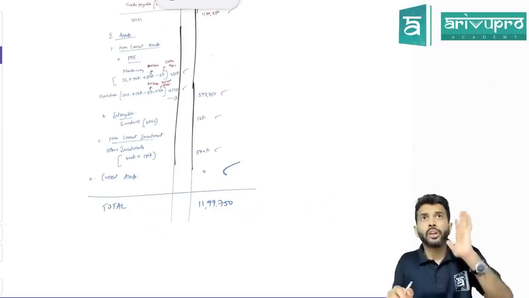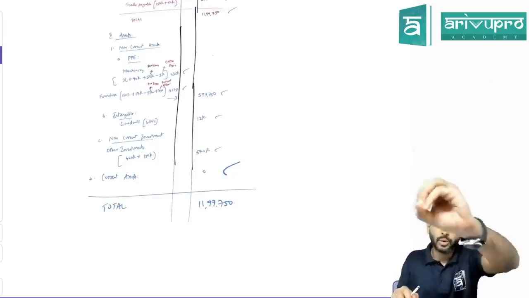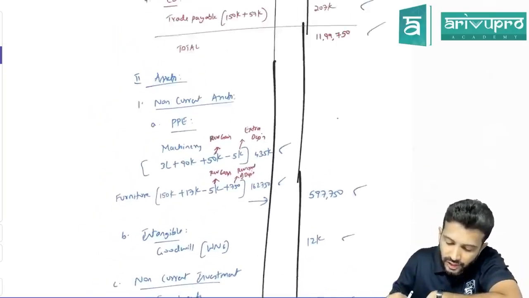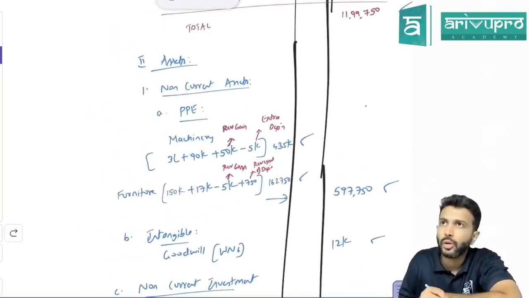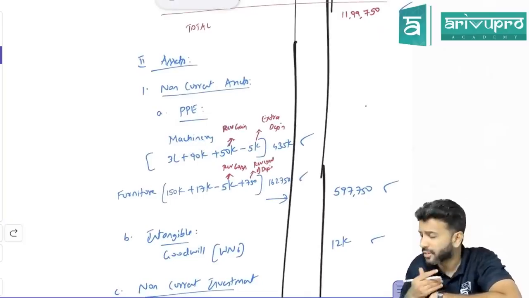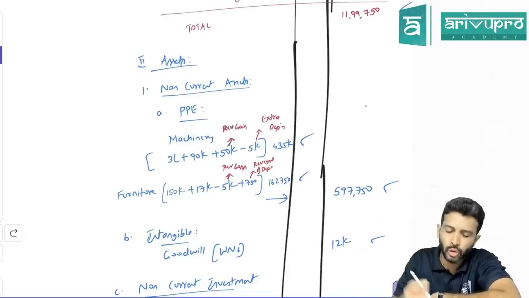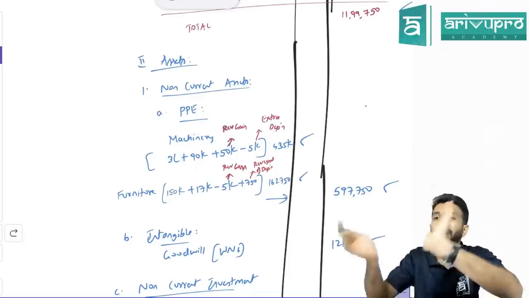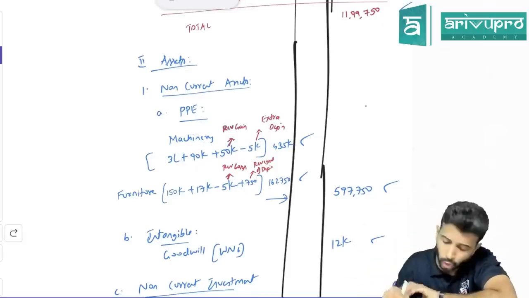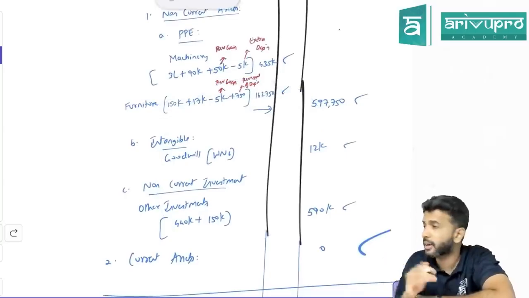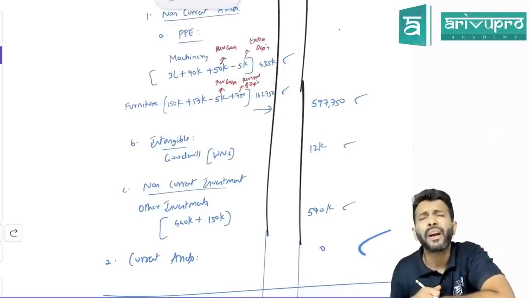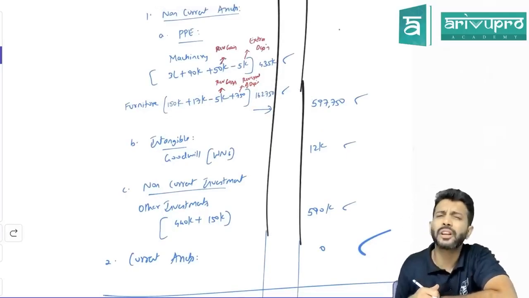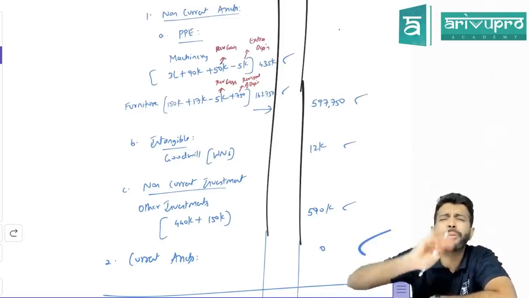Now, sir, why do we show minority interest? Sir, for assets and liabilities, what did you do? You took 100% of the assets of the holding company and 100% of the assets of the subsidiary company, and added them. For all assets and liabilities, you did this 100% addition. But does the holding company have 100% control in the subsidiary company or only 80%?